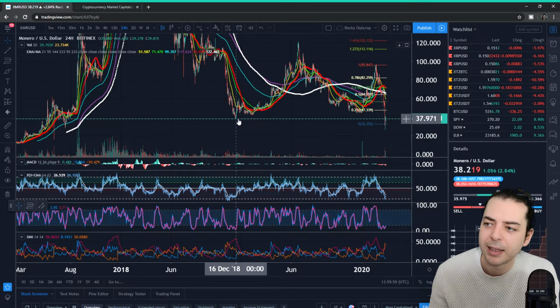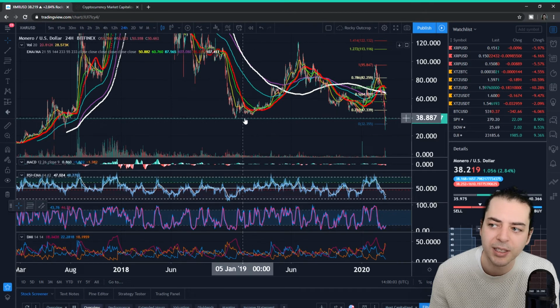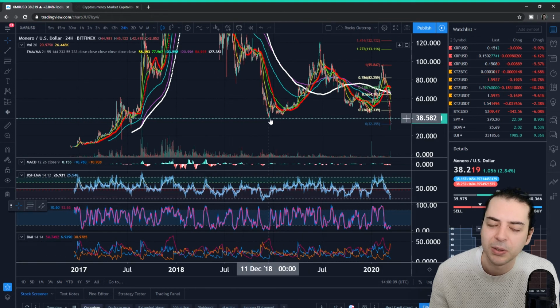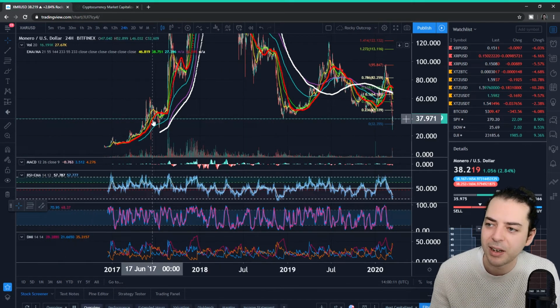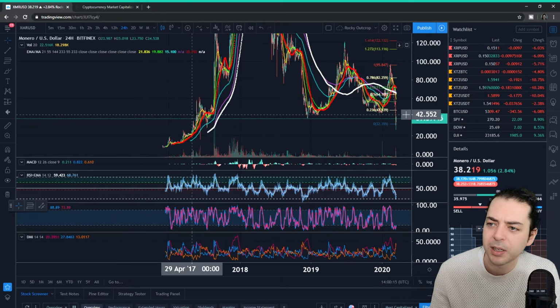Oof, and wow, this is real. This is some real downward action we've had on Monero. Wow, and so this is the last time that it was this cheap. So good on all you dark web users out there. And then over here as well. So yeah, this is quite.